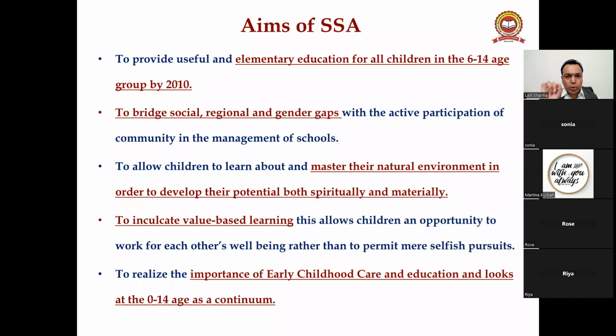To bridge the social, regional, and gender gaps with the active participation of the community in the management of the school, to allow the children to learn about and master their natural environment in order to develop their potential both spiritually and materially, to inculcate value-based learning. This allows children an opportunity to work for each other's well-being rather than to permit mere selfish pursuit, to realize the importance of early childhood care and education and look at the 0 to 14 age as a continuum, right?